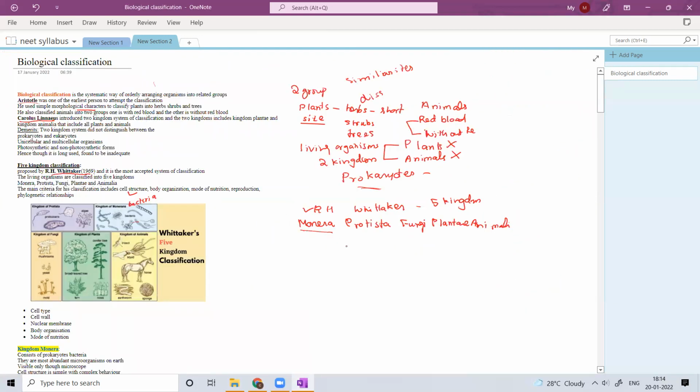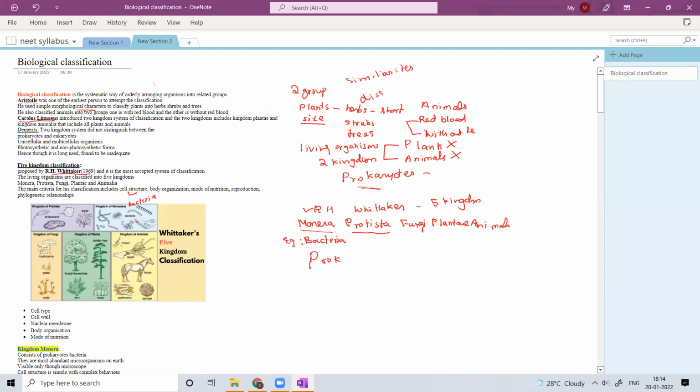Next comes the Protista. Bacteria come under this Monera. So Protista, what is Protista? All eukaryotes. It is basically eukaryotes. The example for kingdom Monera is bacteria. So here all are prokaryotes.